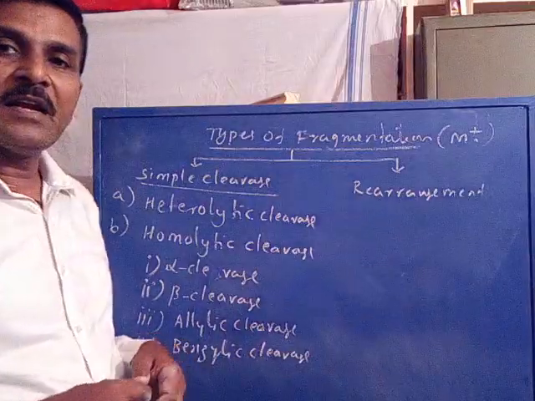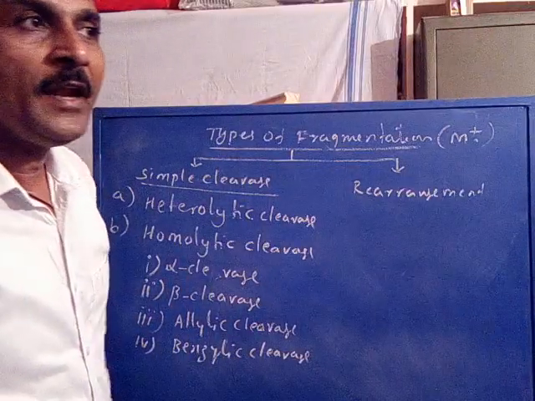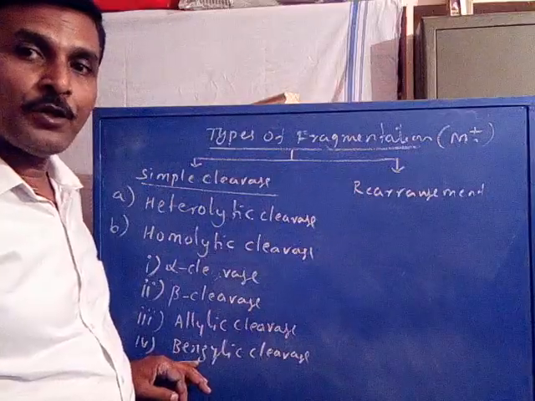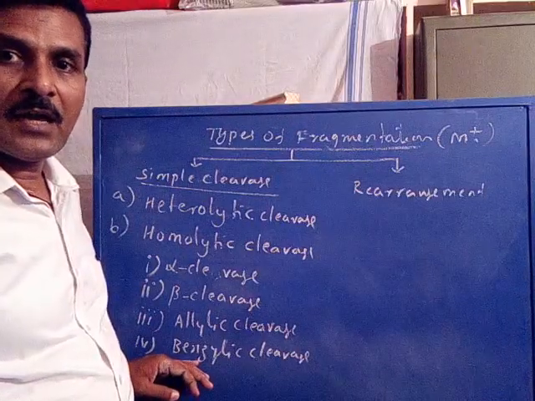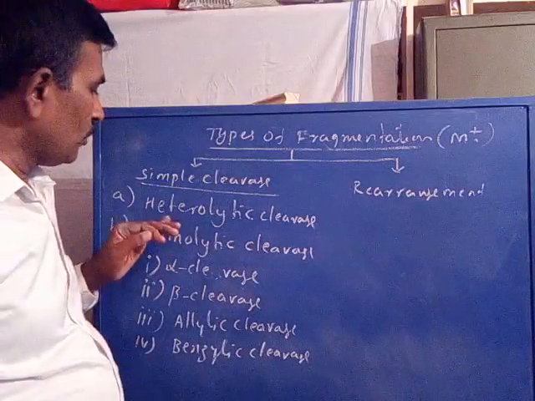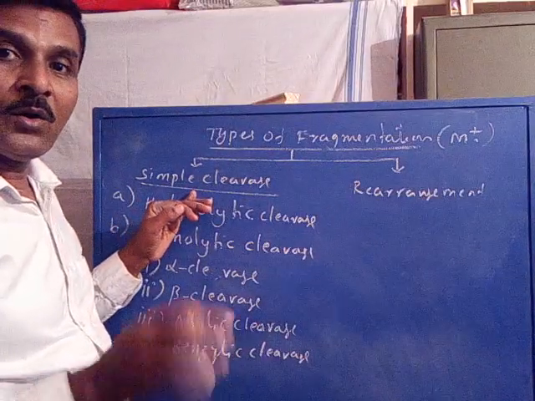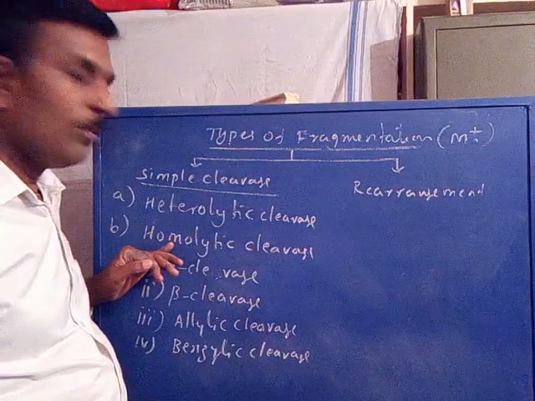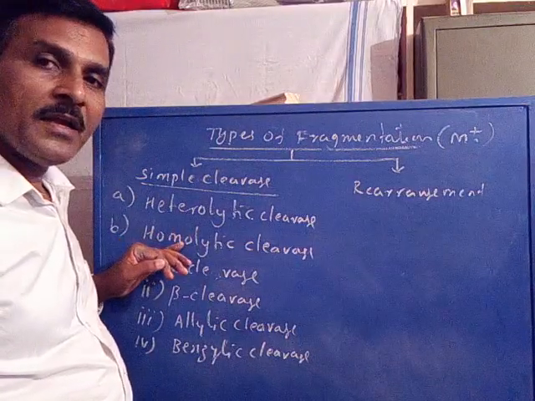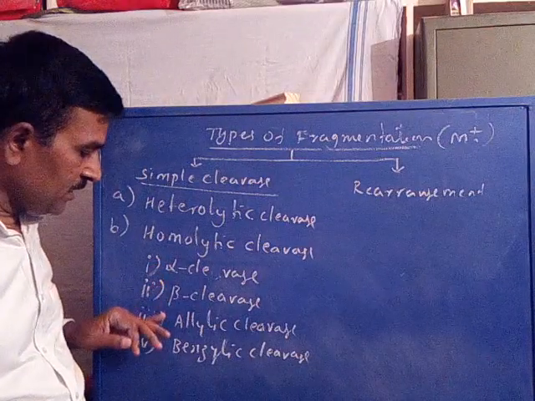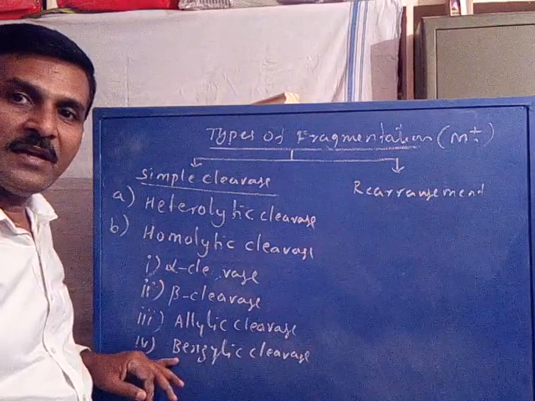The homolytic cleavage of the beta bond with respect to aromatic systems is called benzylic cleavage. So simple cleavage includes heterolytic and homolytic cleavage, and homolytic cleavage may be alpha, beta, allylic or benzylic.